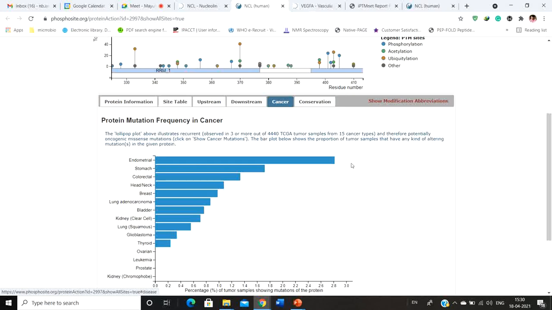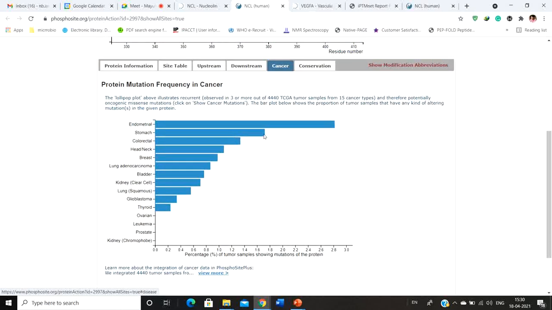You can find out that there are some proteins which are highly mutated in breast cancer cell lines, but if you check colon cancer or liver cancer, you are going to find that that particular protein has no effect in colon cancer or pancreatic cancer. For example, see in this endometrial cancer, this particular protein mutation rate is really high, and in stomach cancer it is very high, in colorectal cancer it is high, whereas in prostate cancer, kidney, ovarian cancer, and thyroid cancer, the percentage of protein mutation is really low. You can also gather this information from here.